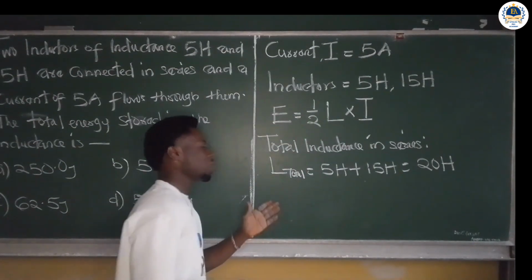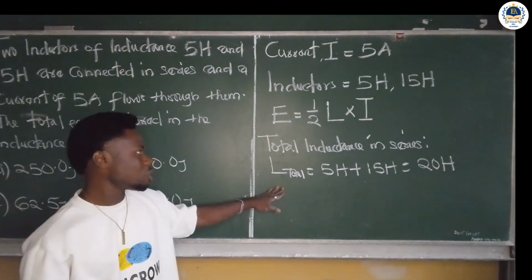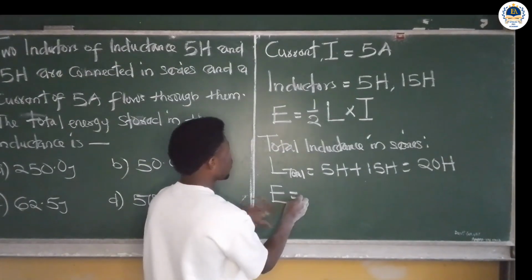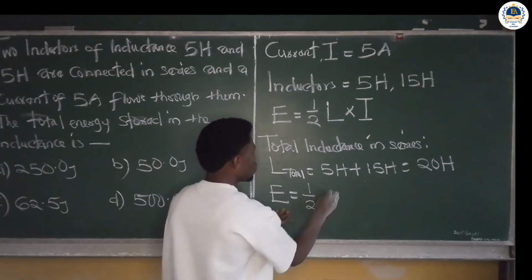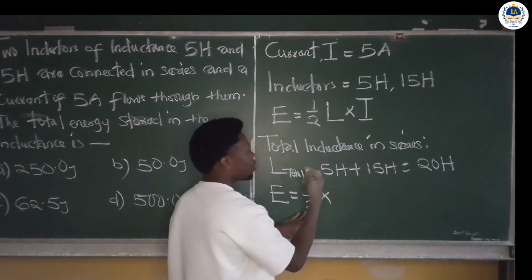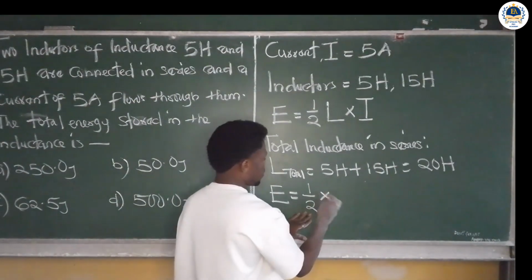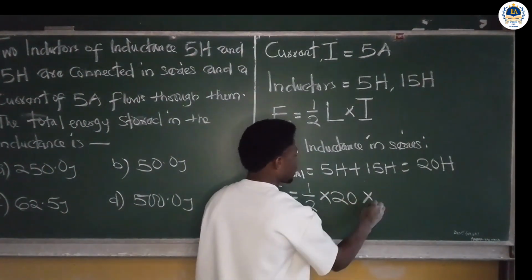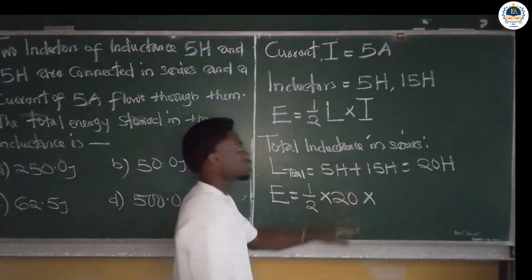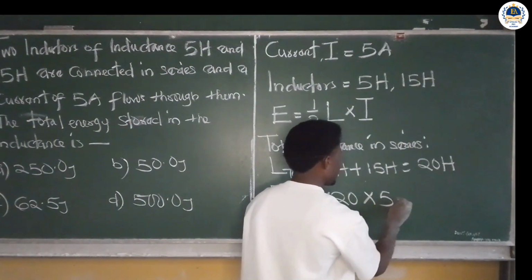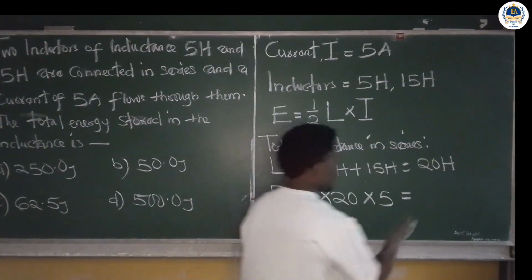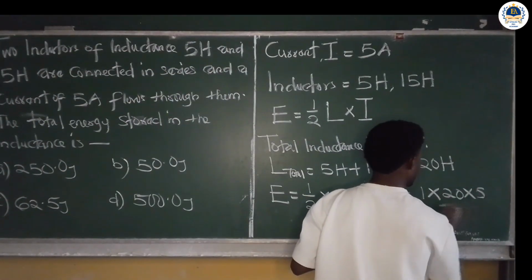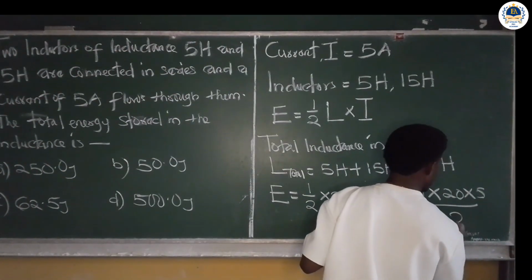So at this point, we can substitute this into the energy stored formula. So energy stored, E, is equal to 1 over 2 times total inductance in series, which is 20 Henry, times the current, which is given as 5 squared. So this is equivalent to 1 times 20 times 5 all divided by 2.